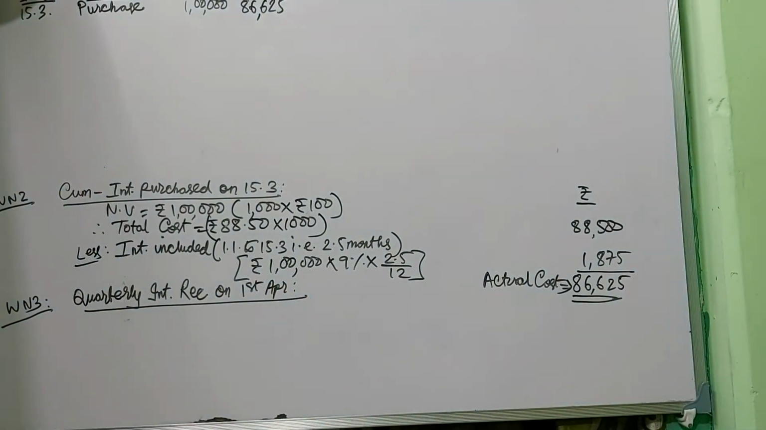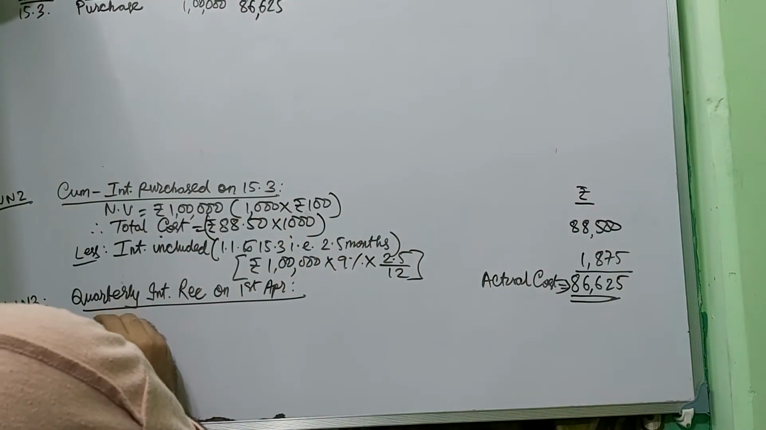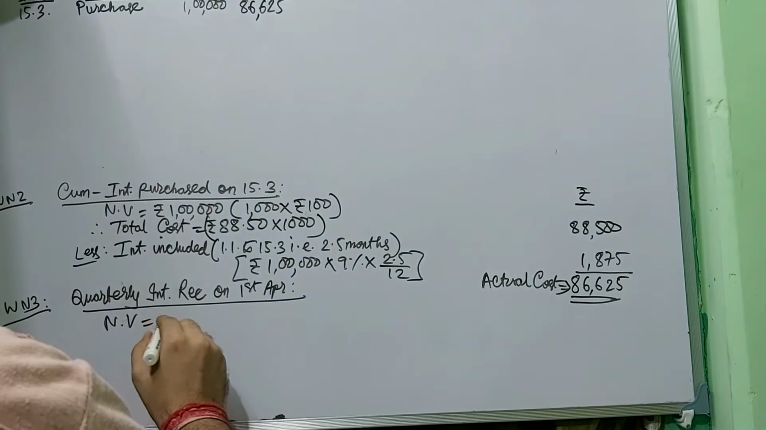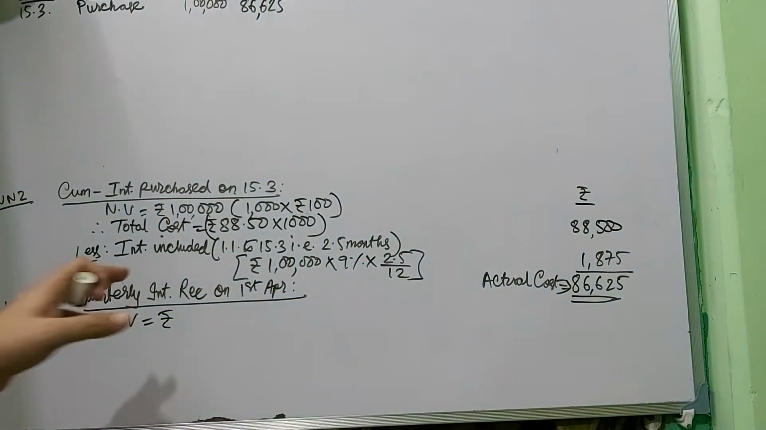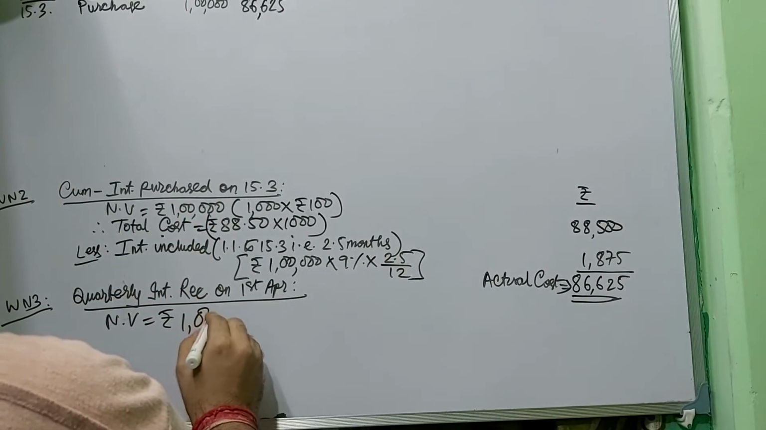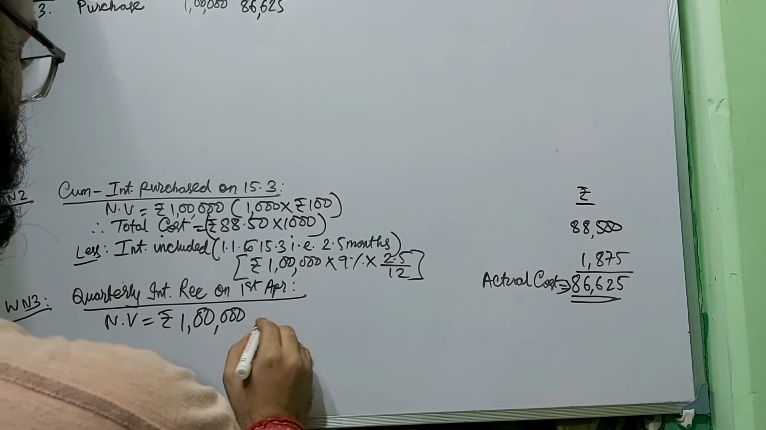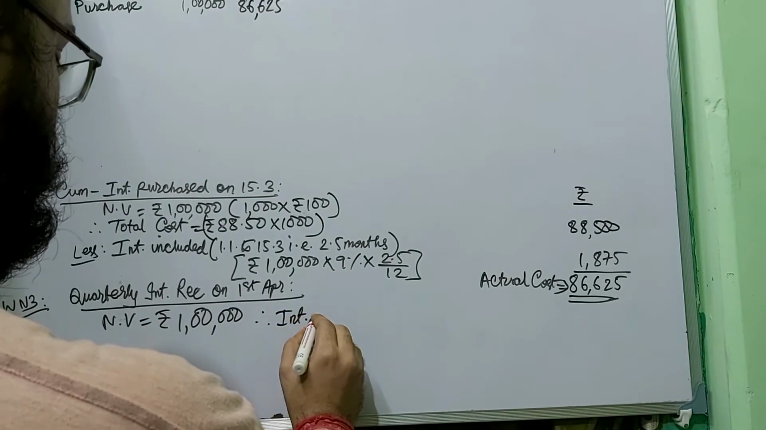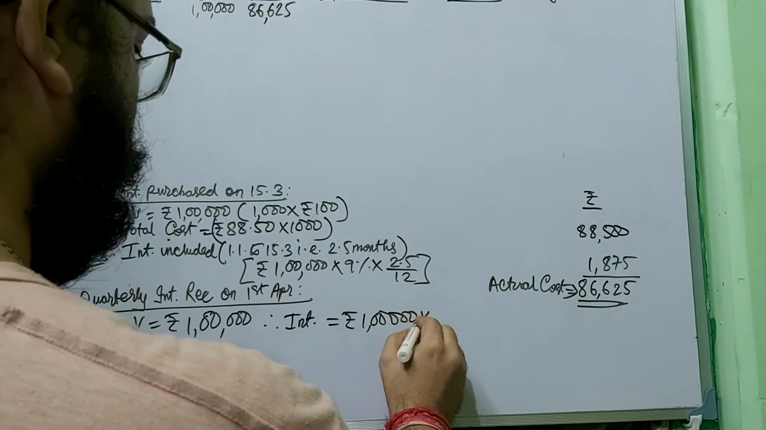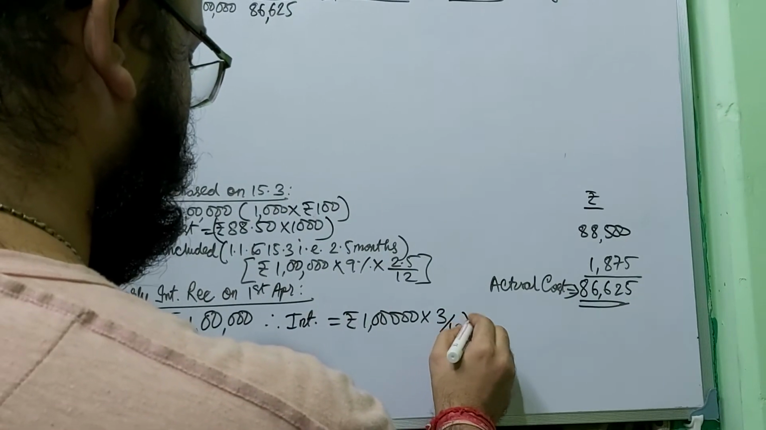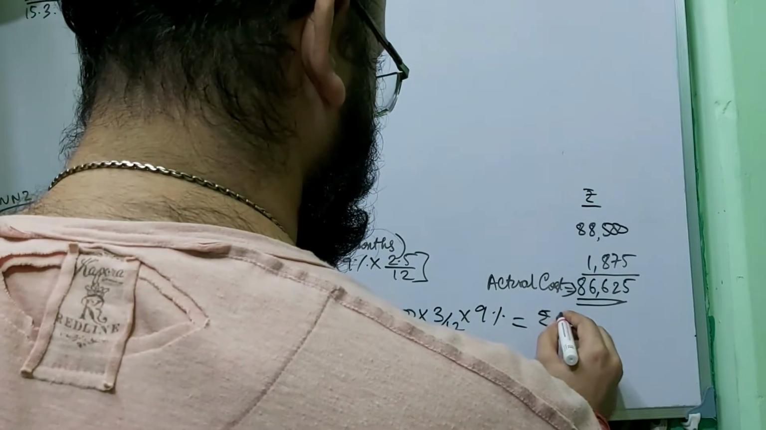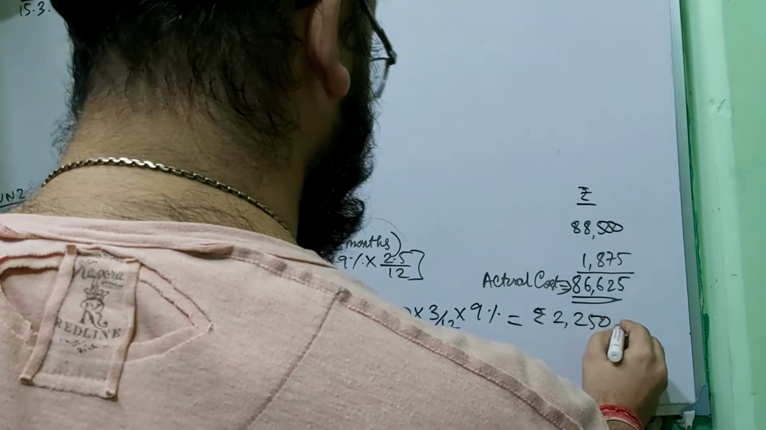On what amount do you have to receive the interest? On the nominal value. The nominal value on this date is still 1 lakh. So 1 lakh is the nominal value. Therefore interest will be 1 lakh into 3 by 12 into 9%. It will come to rupees 2,250. This is your quarterly interest.